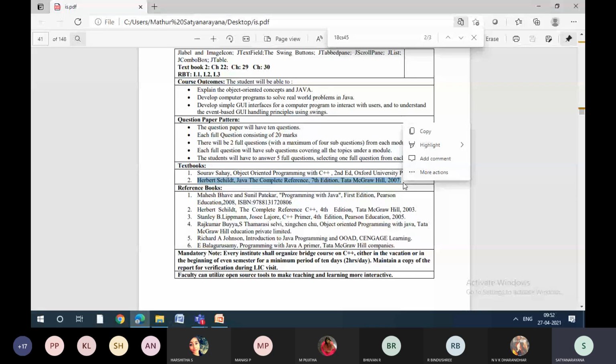Or if someone wants to go for MS, wants to learn much more about this, wants to work on advanced Java, all those things, then there is a book called Java by Deitel and Deitel. You can take Deitel and Deitel also. That is also one of the best books we have in the market.